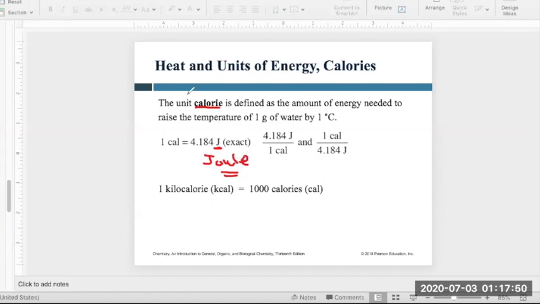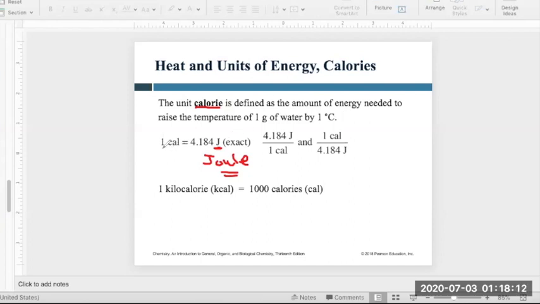So we have to define what a calorie is. A calorie is defined as the amount of energy needed to raise the temperature of 1 gram of water by 1 degree Celsius. It means how much energy you require to increase the temperature of 1 gram of water, or any substance, by 1 degree Celsius.